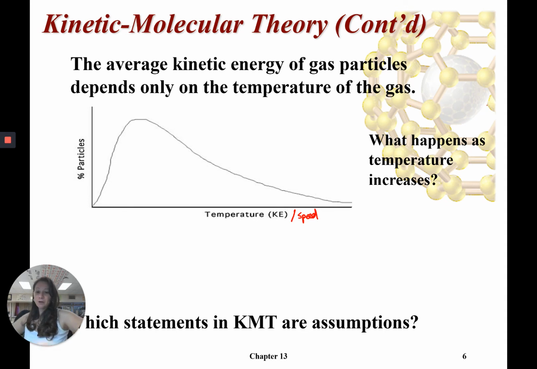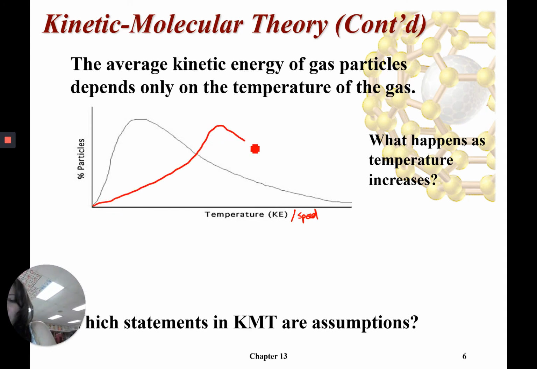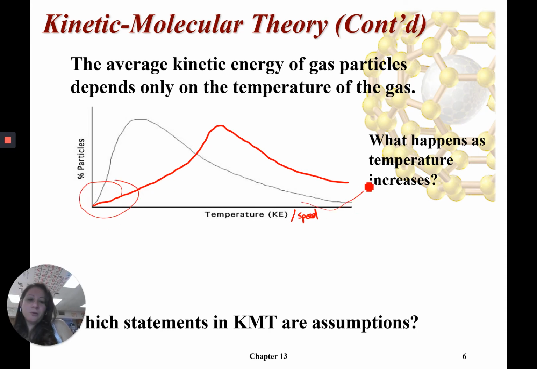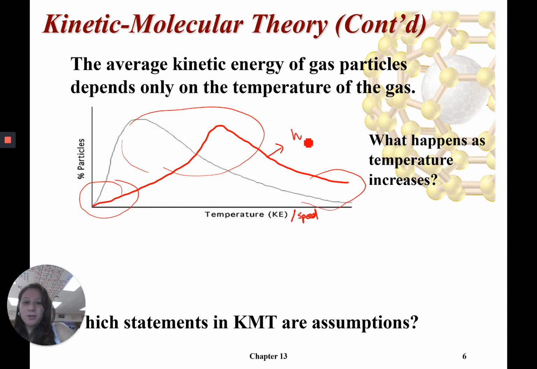Now, what if I were to increase my temperature? What would this distribution look like? So it would shift to the right a little bit. So still, you have some particles that are moving really, really slow, some particles that are moving really, really fast, some are kind of in between, but the average, if you look at the red, which is at a higher temperature, is higher than the average of the black.